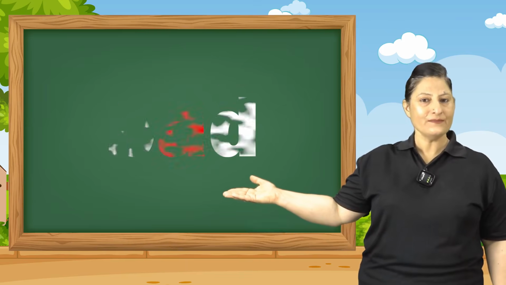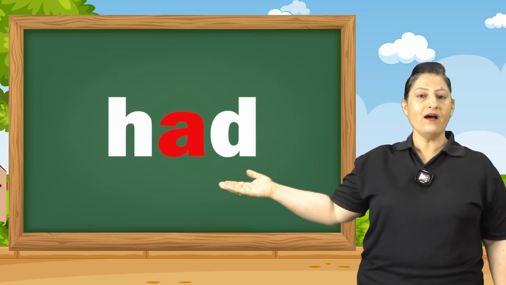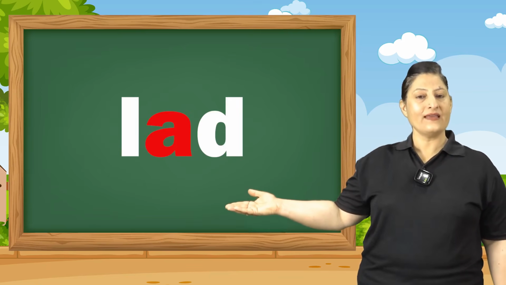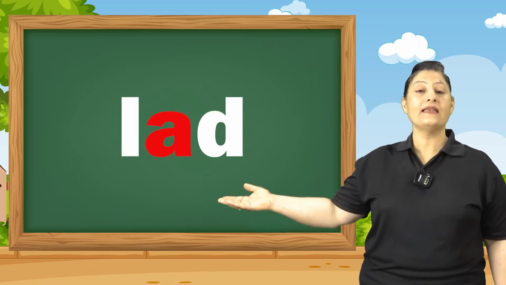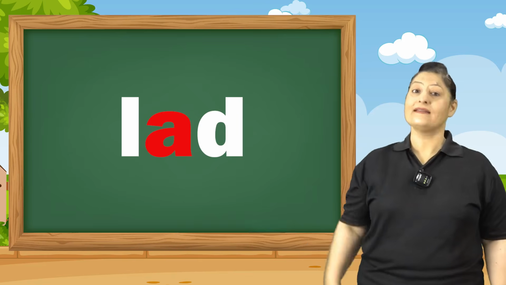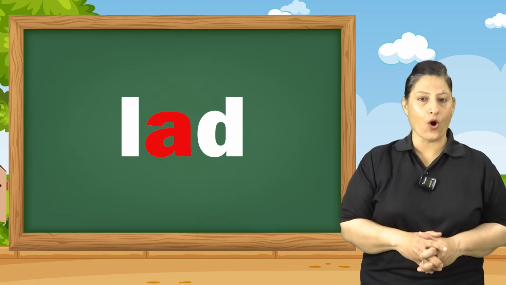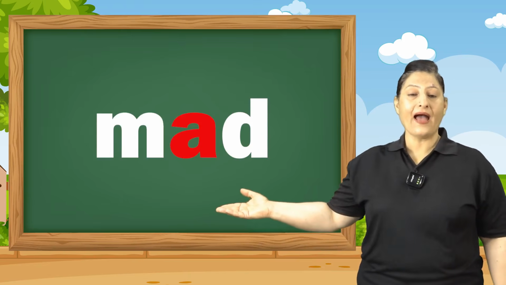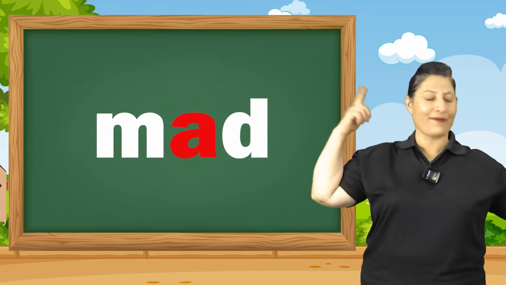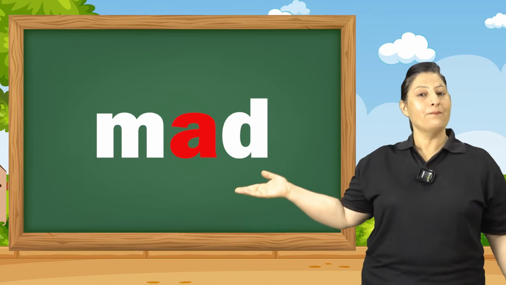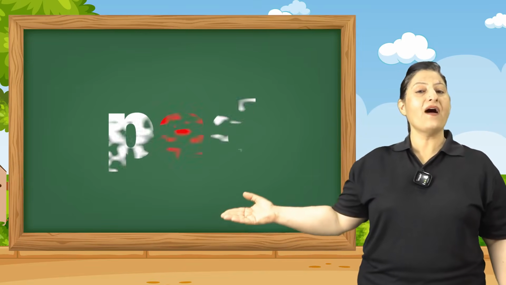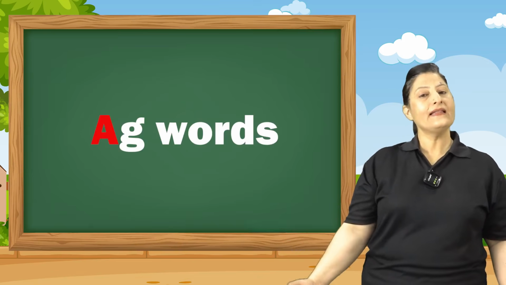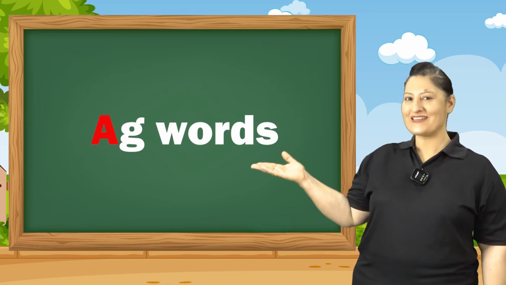Coming to the next word. H, add, had. The next one is L, add, lad. Lad is a boy. Lad means a boy. Coming to the next word. M, M-A-D. M, add, mad. Mad means crazy. The last word is P, add, pad.